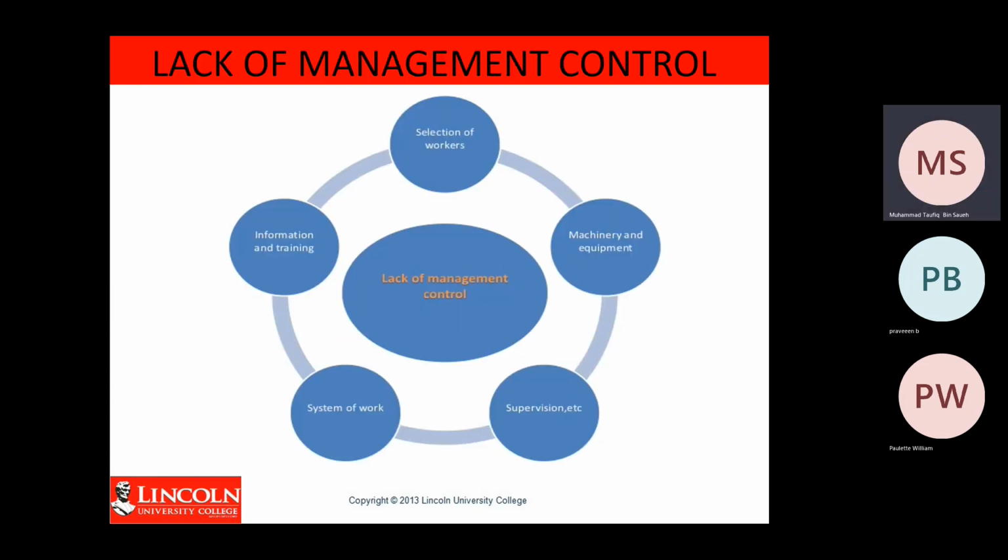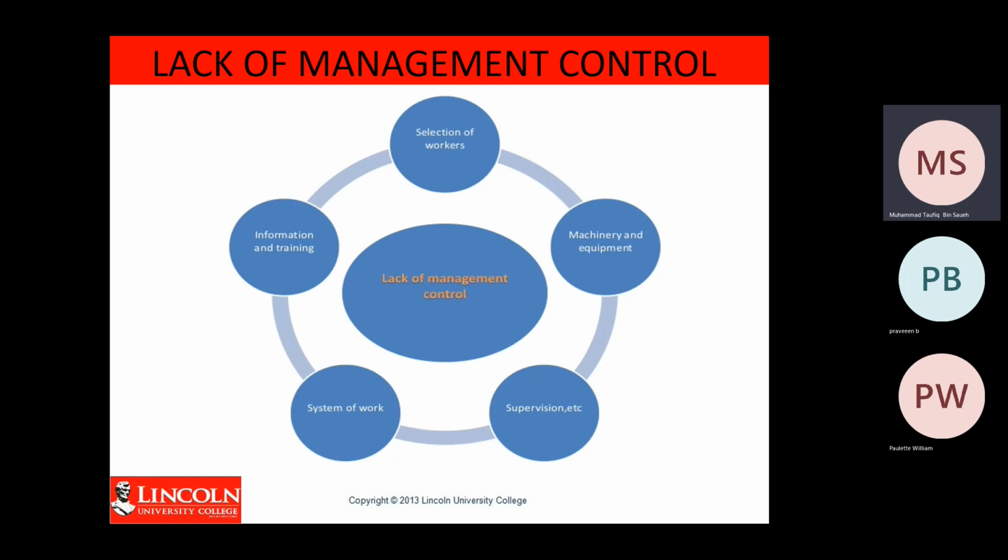Another reason why accidents can happen is lack of management control. Management also plays a role in why accidents can happen, for example, selection of workers. To prevent any unsafe act from happening, you must select experienced and capable workers to do the work. This is one of the techniques you can use to prevent unsafe acts in your workplace.